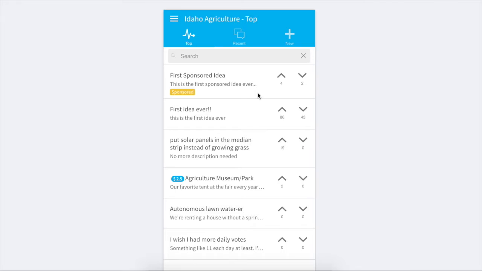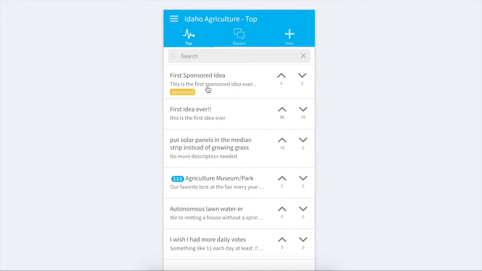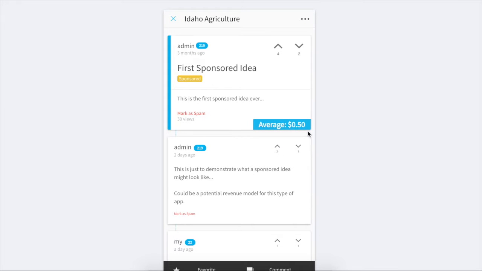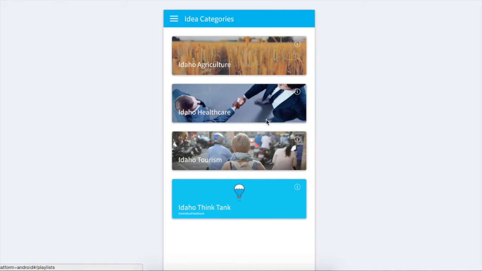But let's say Boise Fry Company in the first place had the idea, hey, we've got this great idea, we're going to make pamphlets with a map to our locations, and we're going to sell it, but we don't know how much people would pay for it. So they could ask people, and people could respond, and if people thought it was a good idea, they could get that feedback and a price point, and that could be worth paying money for. That could be really important.